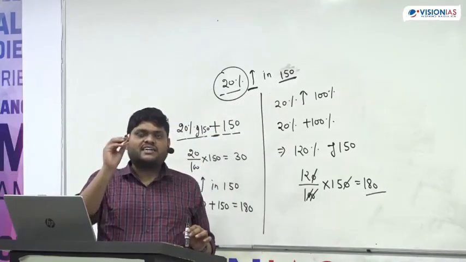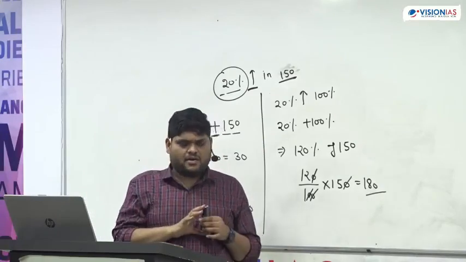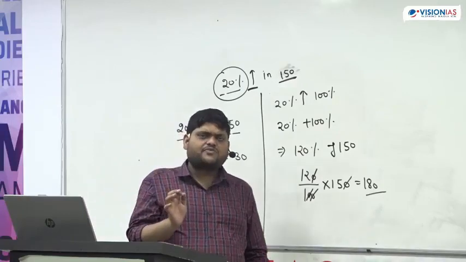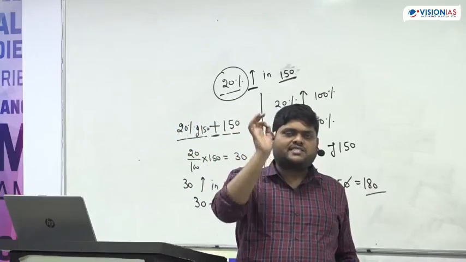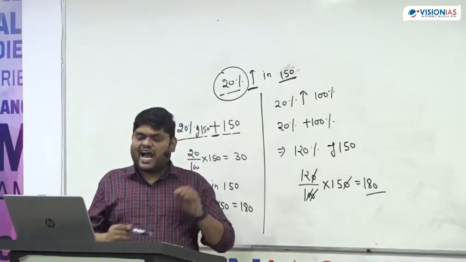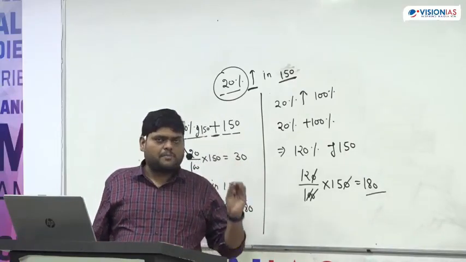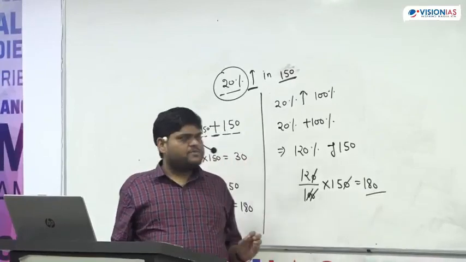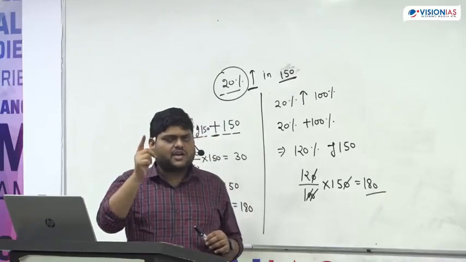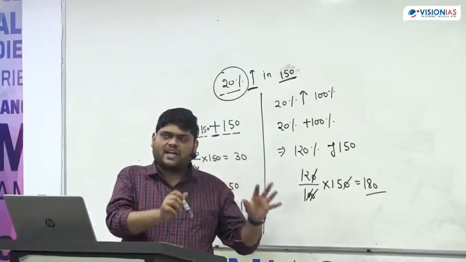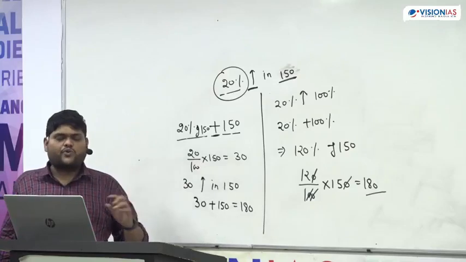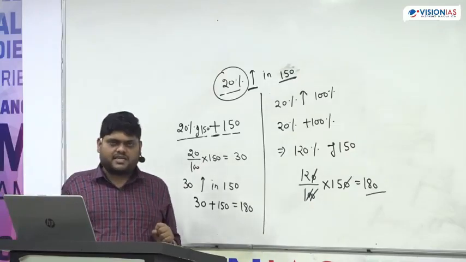Understand, if you are increasing a number by 20%, the number was already 100%. Now listen very carefully: as soon as the word increment comes, the simple meaning is addition. As soon as the word decrement comes, the simple meaning is subtraction. Suppose I say X is increased by 20%. The first thing that should come to your mind is that X was already 100%. If I increase by 20%, X becomes 120%.